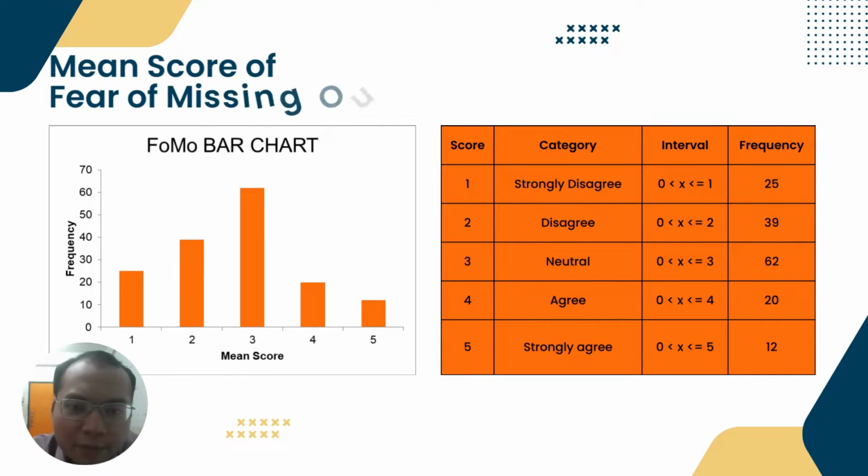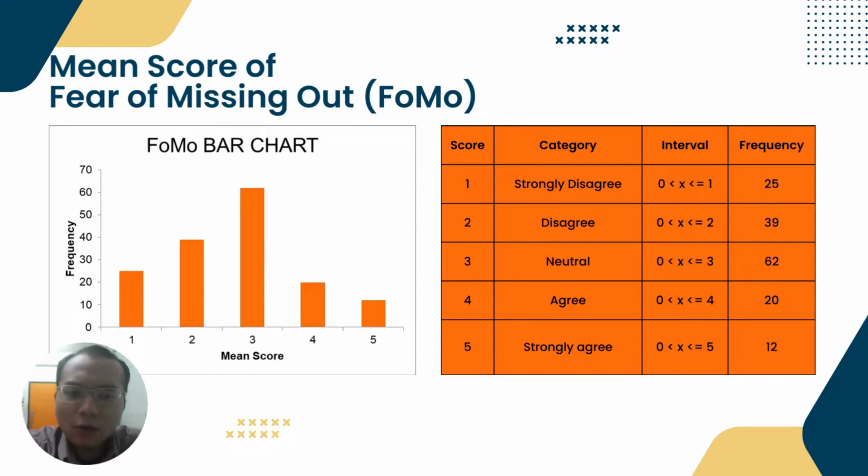And lastly, from me, is the mean score of fear of missing out, where people chose the neutral, which 62 people chose it, and the lowest is the score of 5, which only 12 people chose.